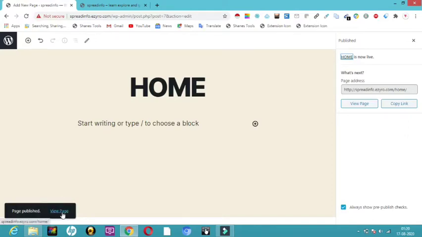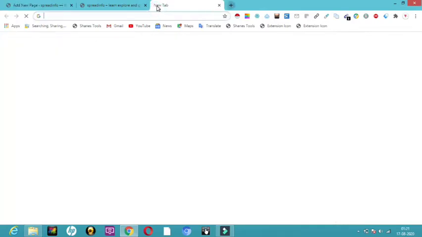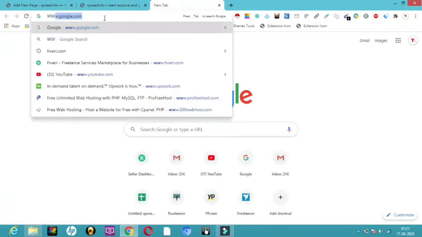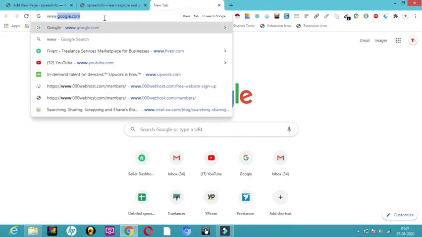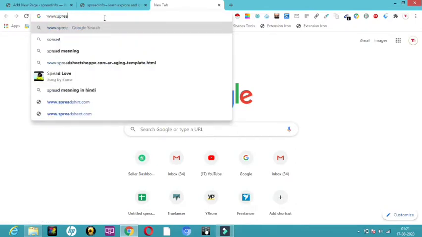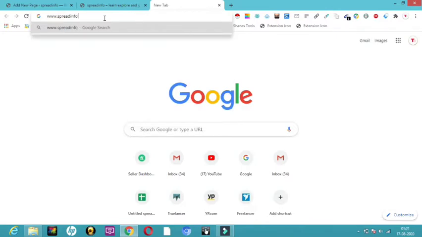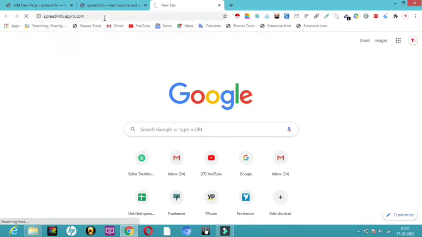If you want to view, you can see at the bottom part something called view page. You can also view like this, or else let me show you how to view your page. So I'm just going to open a new tab. Here I'm going to just type the name of my website, spreadinfo.e0.com. So this is my website, and let me see how my website really looks online.